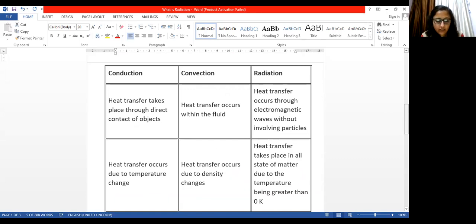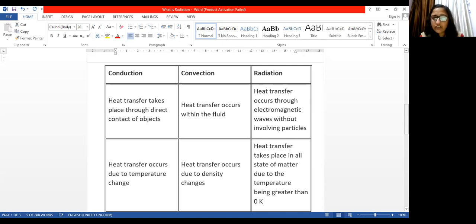So let us look at the differences. First one is conduction. Now, what do you understand by this conduction? Heat transfer takes place through direct contact of objects. So here in conduction, direct contact is important, is mandatory, or physical contact, we can say.